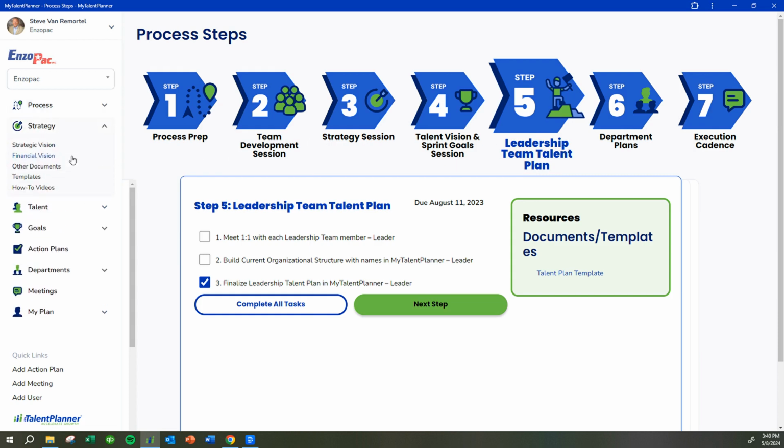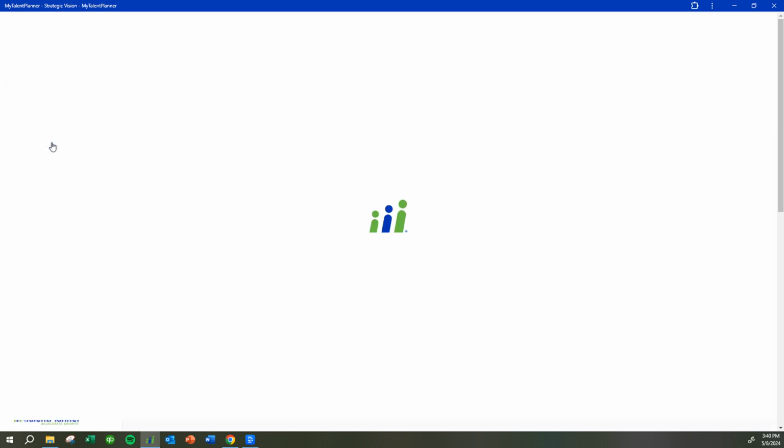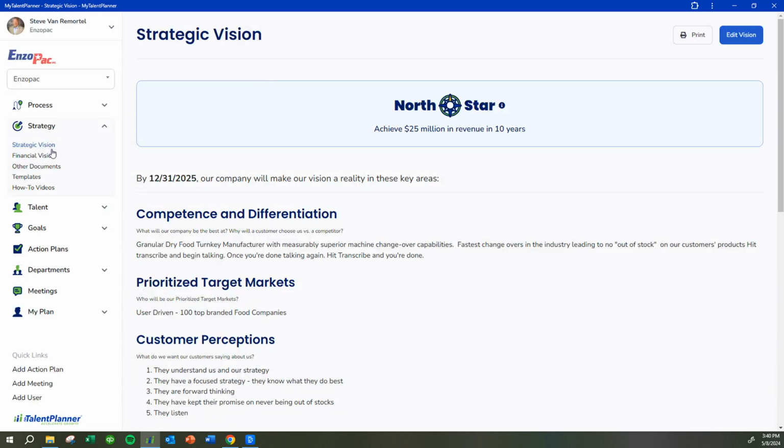The next thing we have is the strategy tab, and that is the strategic vision of the company and the financial vision of the company. These two combined create the bullseye that guides all decisions you make in your organization, especially your talent decisions. So let's just say you're creating a 3-year strategic vision and a 3-year financial vision. And again, that guides all future decisions moving forward.